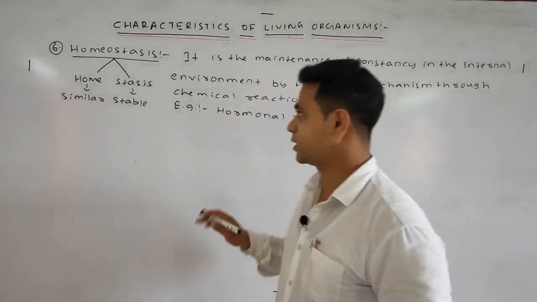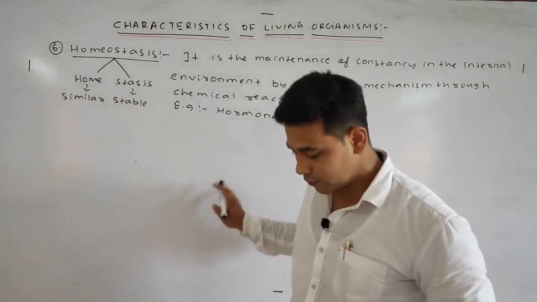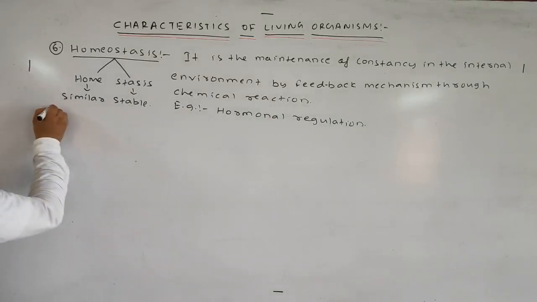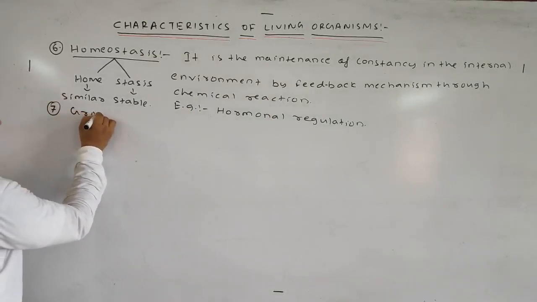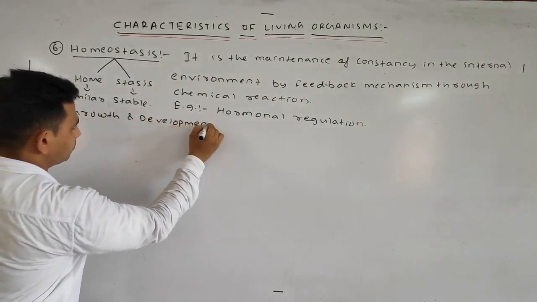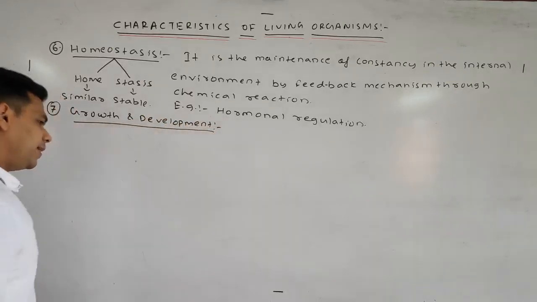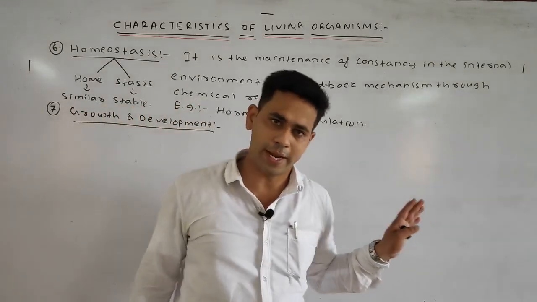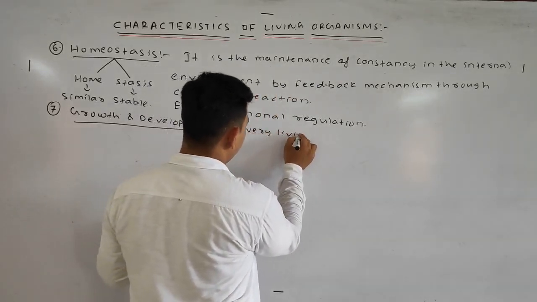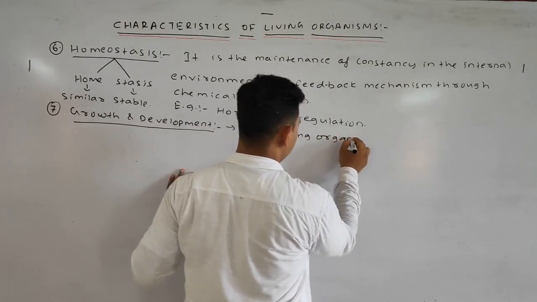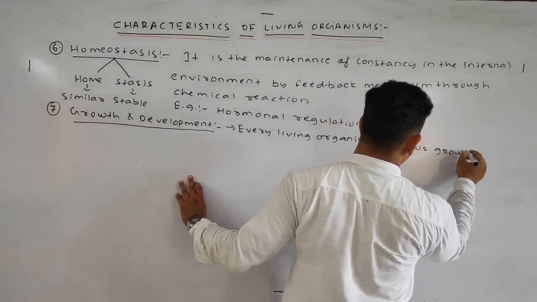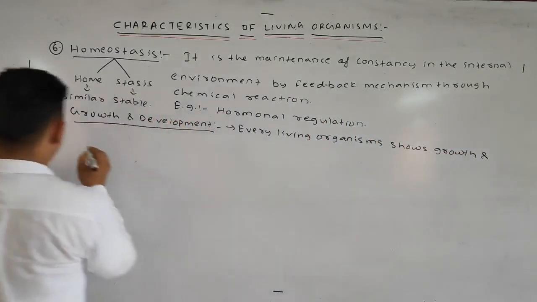Okay, next, the seventh important characteristic of the living organism is growth and development. Every living organism shows growth and development.